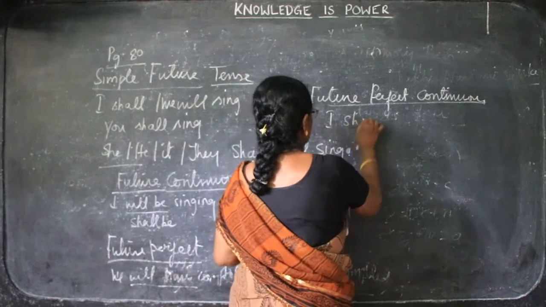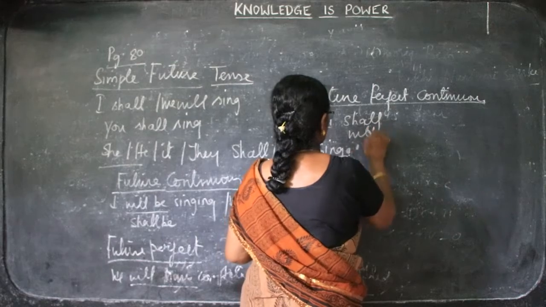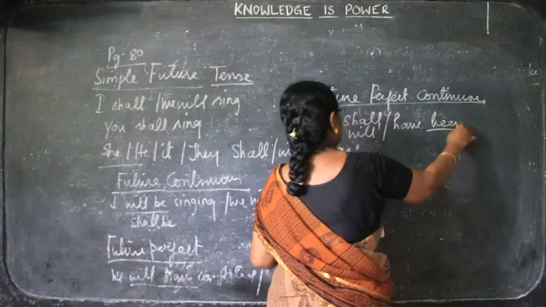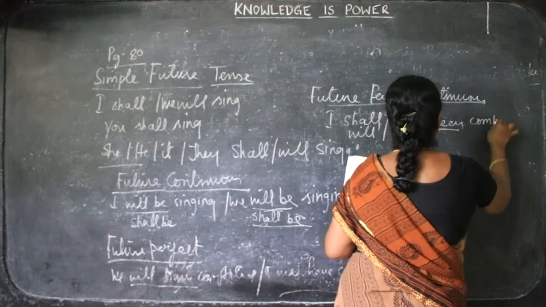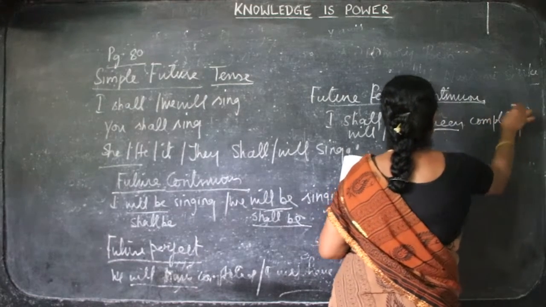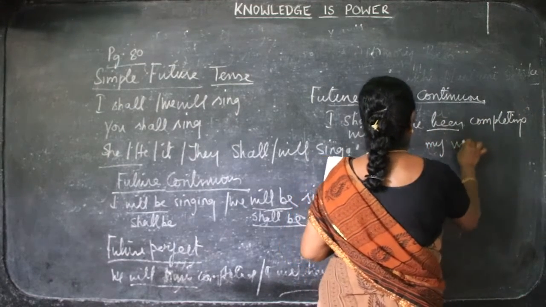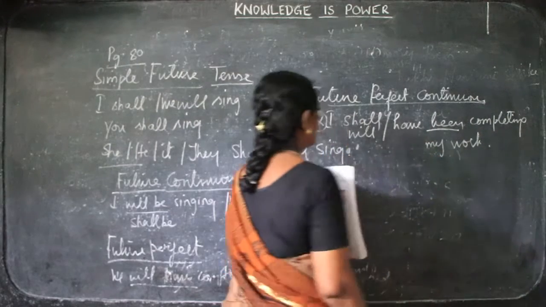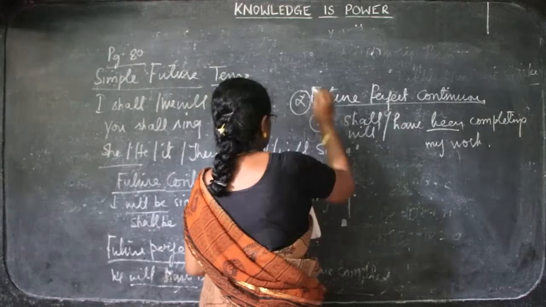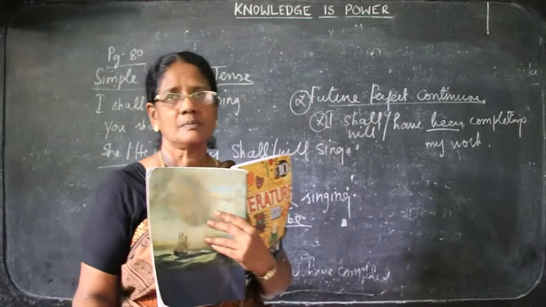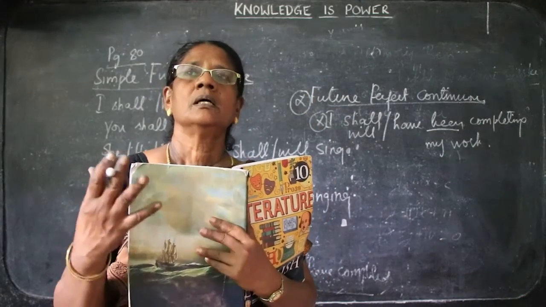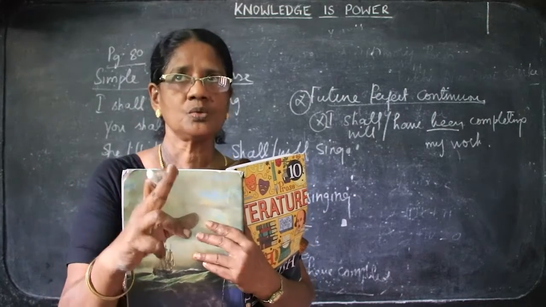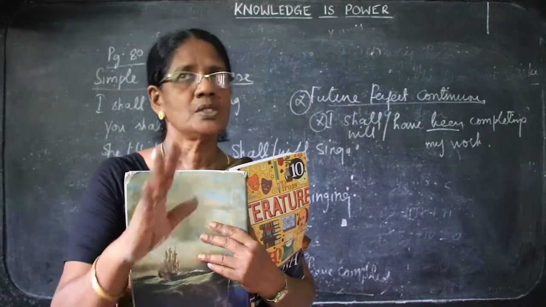I shall or will have been completing my work. So I did not give that much importance to this particular tense. Sometimes they say it is omitted. The same thing, past perfect continuous tense is not in use. These two tenses are not in use in common, so they are omitted.